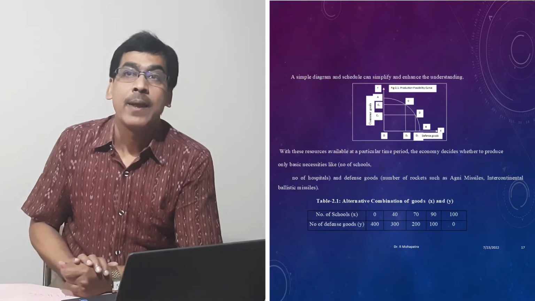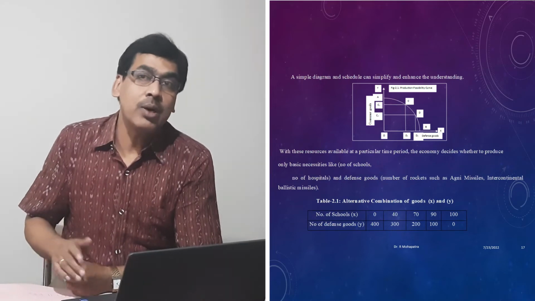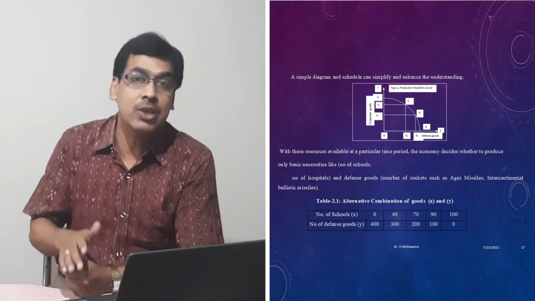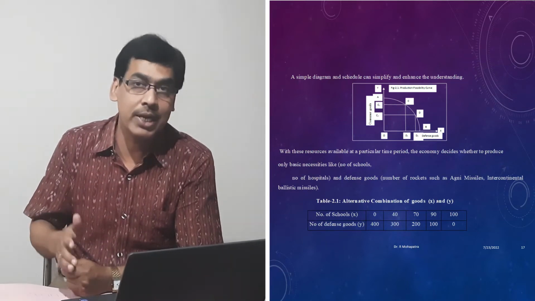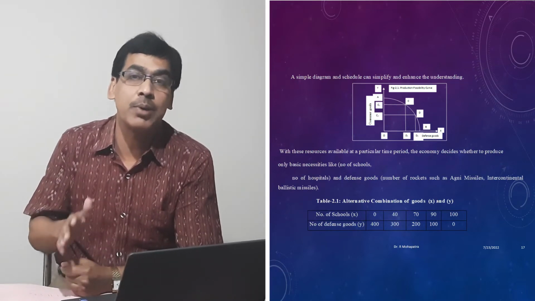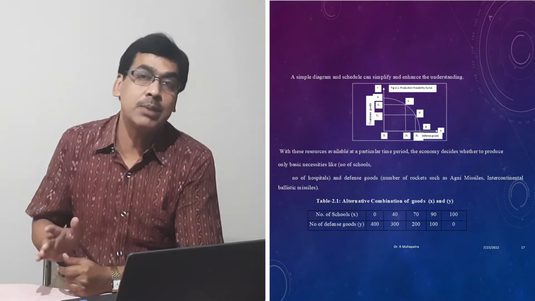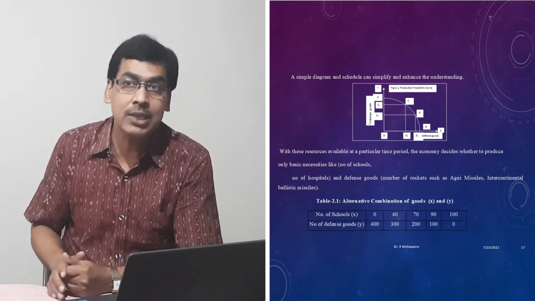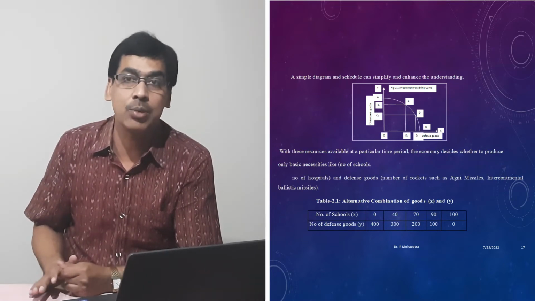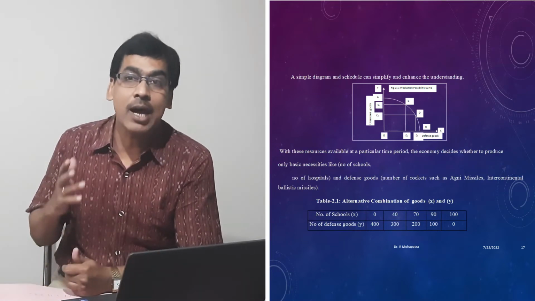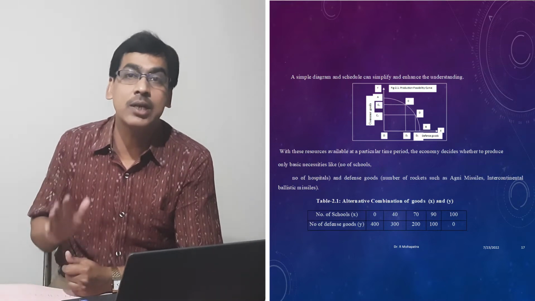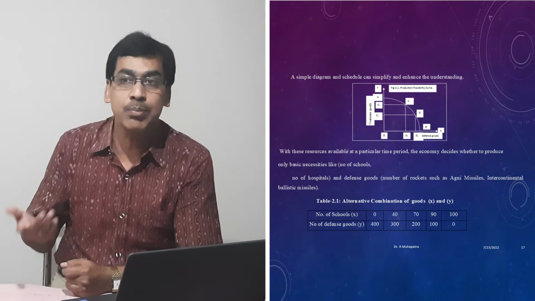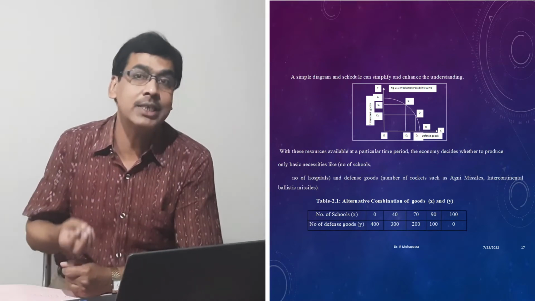Now we'll come to the next concept, which is known as the production possibility curve, because this curve will be utilized to explain the three central problems of the economy. So PPC, the production possibility curve, is the tool which is used to explain the central problems of the economy. What is the meaning? It is a graphical representation of the alternative combinations of goods and services an economy can produce.